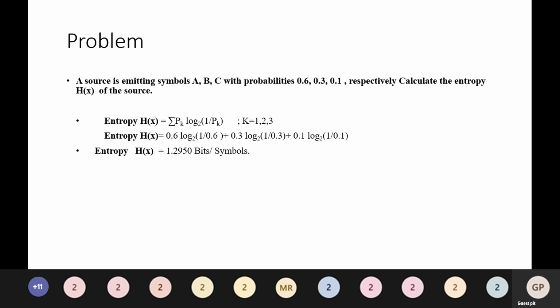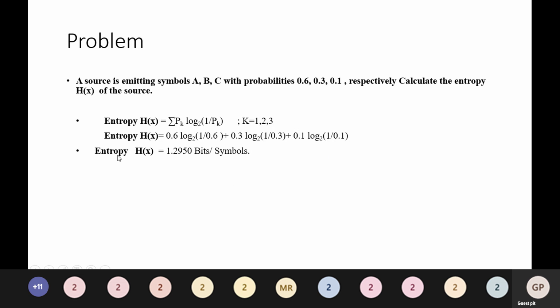Substituting the given values, that is 0.6 log base 2 of 1 by 0.6 plus 0.3 log base 2 of 1 by 0.3 plus 0.1 log base 2 of 1 divided by 0.1.